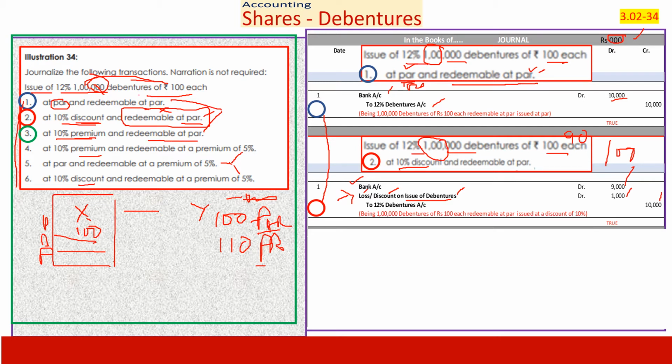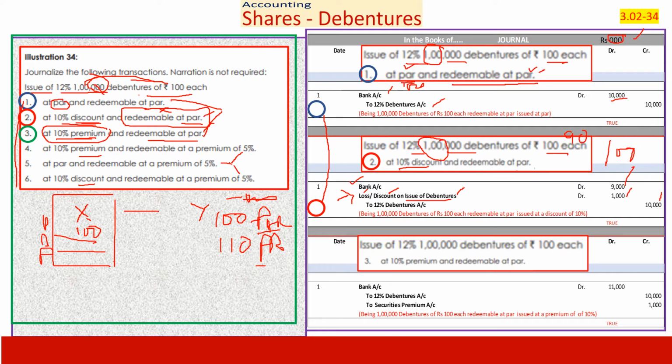As we understood, if the transaction involves redemption at par, absolutely no complication. In that case, account it here. If it is at a premium, in the previous case, if it is a discount, you receive 10 rupees less, 10% less. Here you receive 10% more, which is a gain. Credit it. This is what the entry says. Issue of 12% 1 lakh debentures of 100 each at 10% premium. You receive more. 110 rupees you receive. 100 into 110 is 11,000.